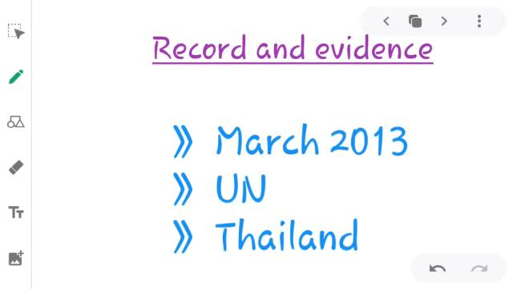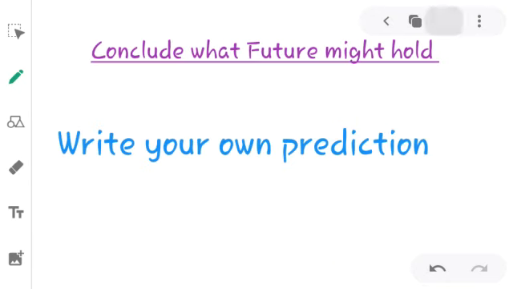In the next paragraph you have to provide evidence and records of what others say. This is the evidence I have searched: it was a report in March 2013, reported by the UN. You may search on your own for records and evidence, any report you can find that gives us the evidence that polar bears are in danger, and you may write it here.